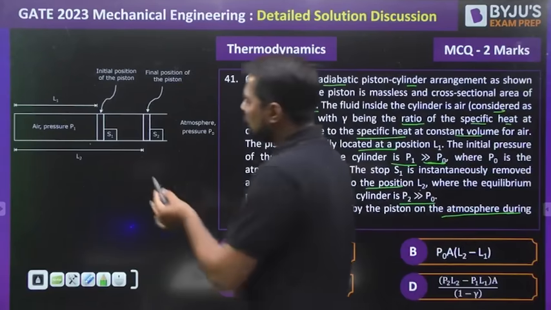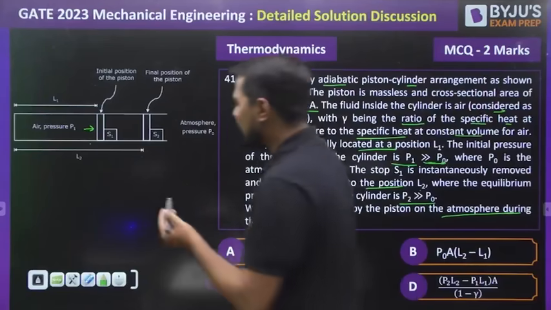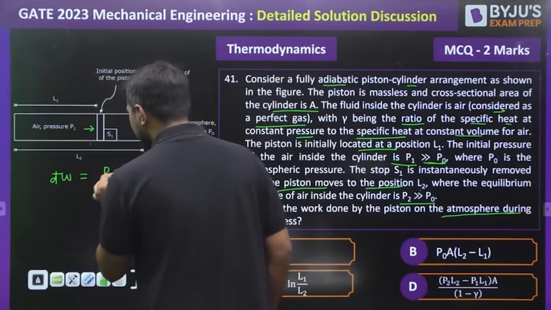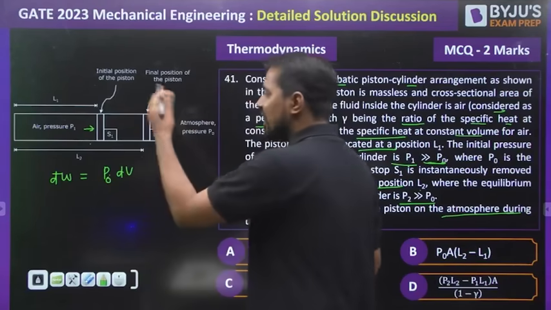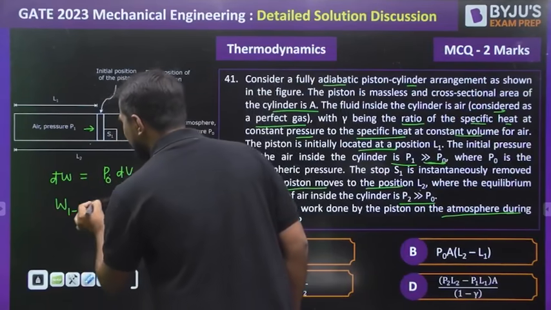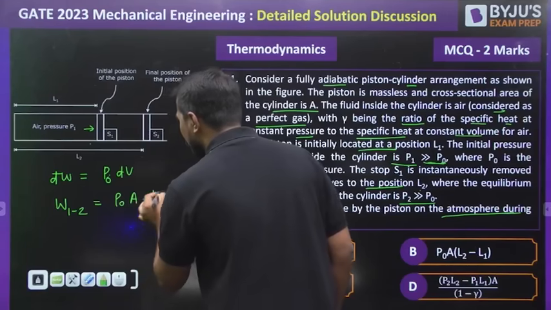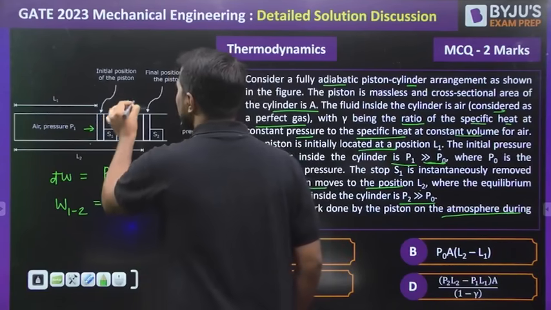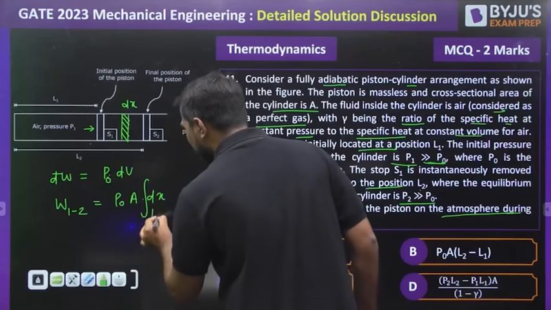When the piston is moving in this direction, it has to work against the atmosphere. So the work done in this condition will be given by P into dV. But in this case, P is the atmospheric pressure, because the gas has to work against the atmosphere. P0 is a constant and dV will be equal to A into dx, where dx is a very small displacement. After that, if you want to calculate the total work, that will vary from L1 to